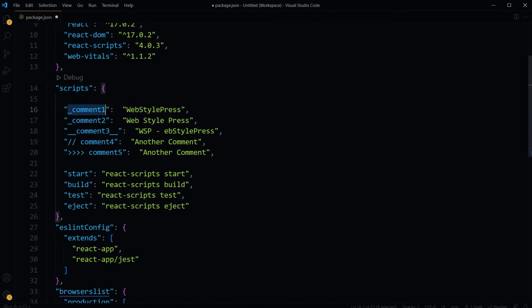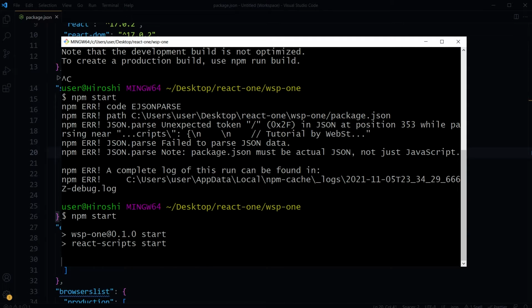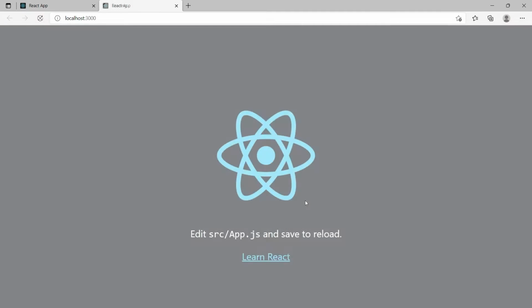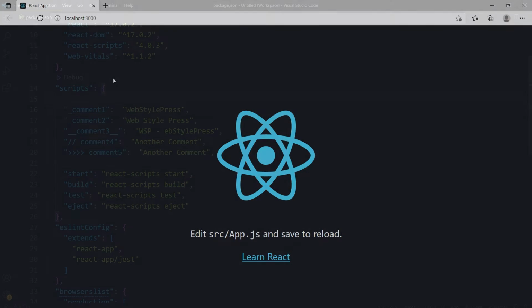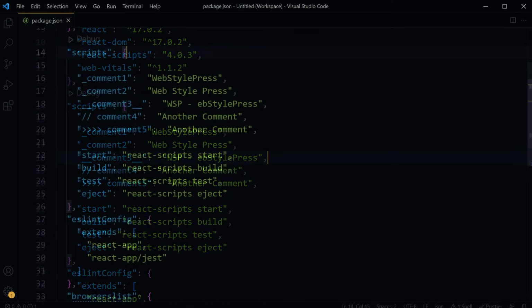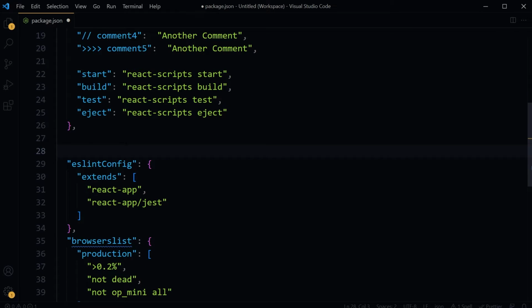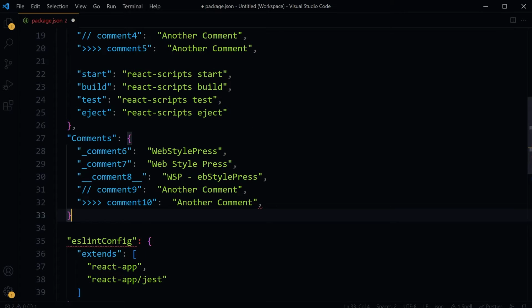How about commenting like this? Save. No complaining from linter now. Start the project, and this time project will run. So this is a way to use comments in a JSON file, or like this.